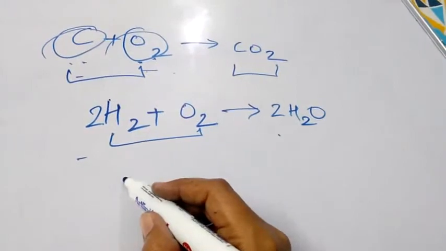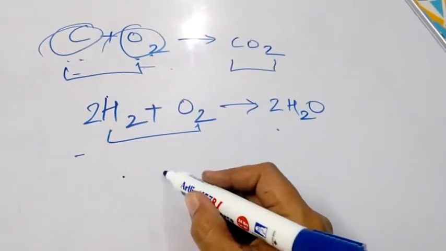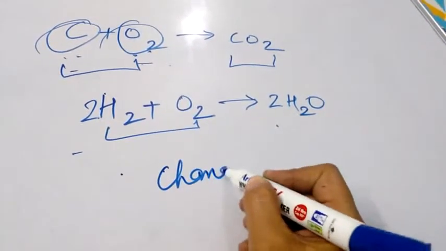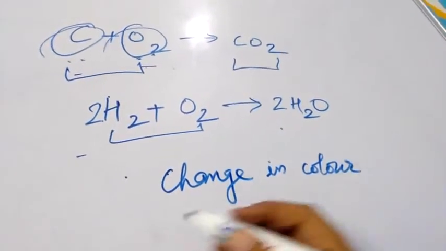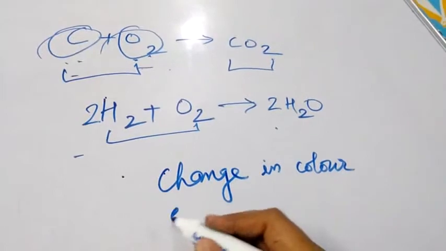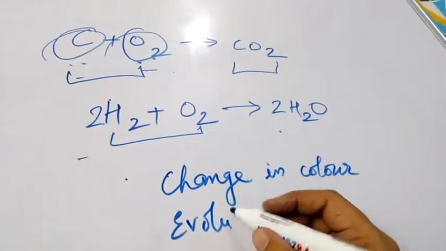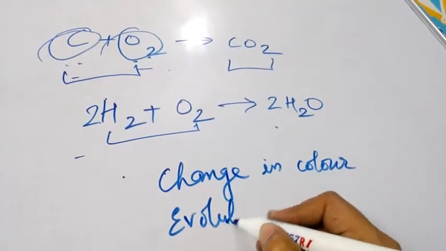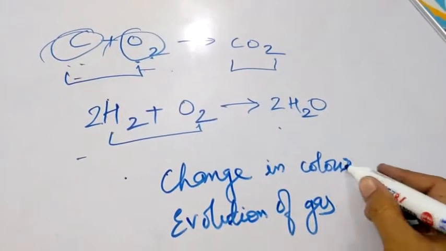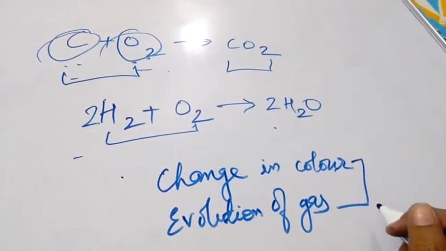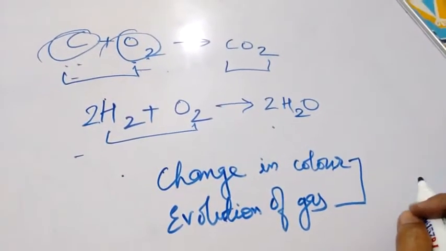So in this condition, change in color as well as evolution of gas took place. So these two are the characteristics of chemical reaction.